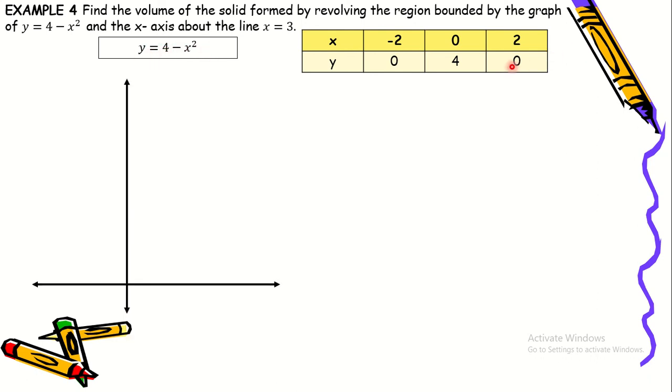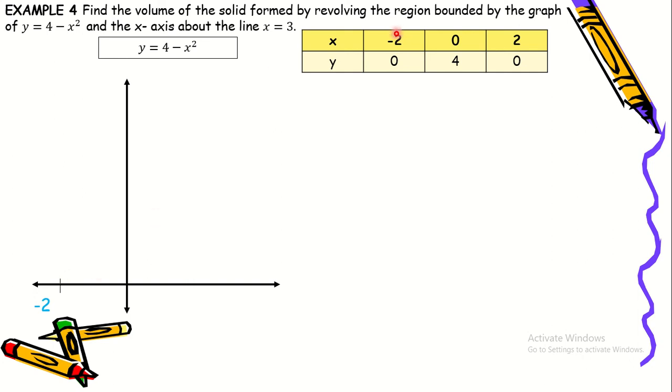So the graph of y is equal to 4 minus x squared will have the points negative 2 and 0, ibig sabihin nandyan yung kanyang point. And then by the way, yung sign ng leading coefficient ng leading term natin ay negative. So that means that the graph of this equation will face downward.